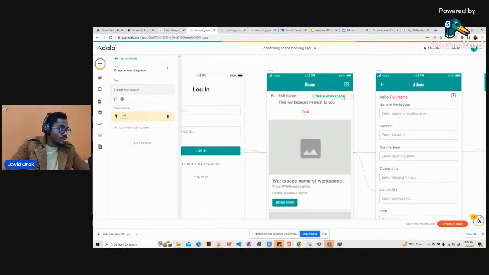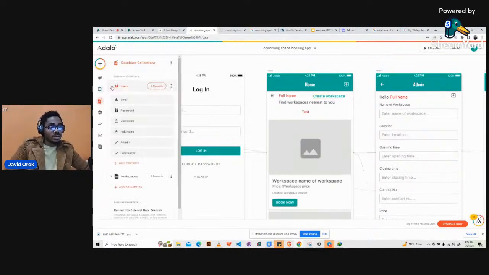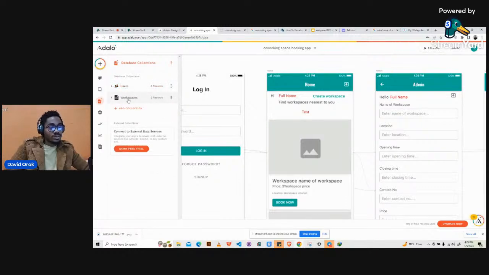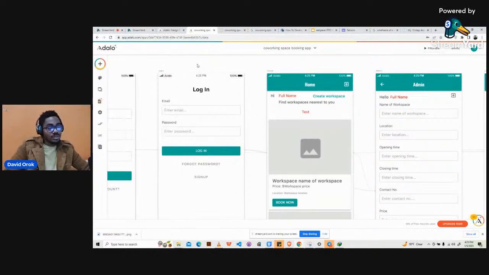So today's class, you're going to learn some things about relationships, like relationships between the different databases in our application. Because when you're trying to do some filtering, some sorting, you're going to have to create relationships between each database. For instance, you have to create a relationship between the workspace database and the user database. I will show you where that is needed so you can get to see it.